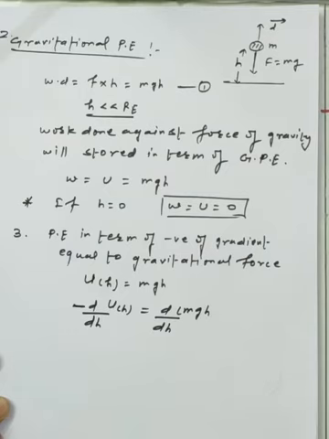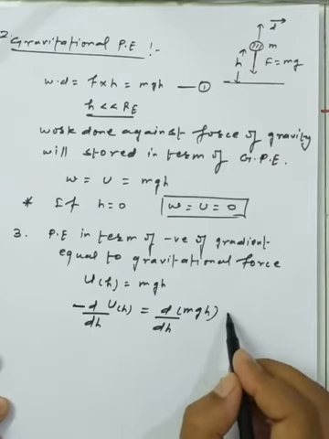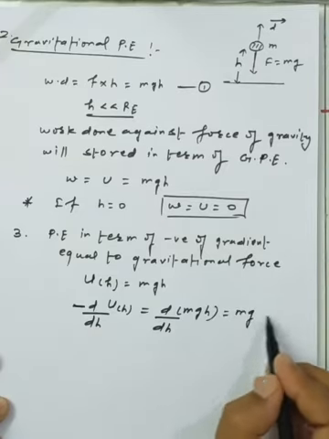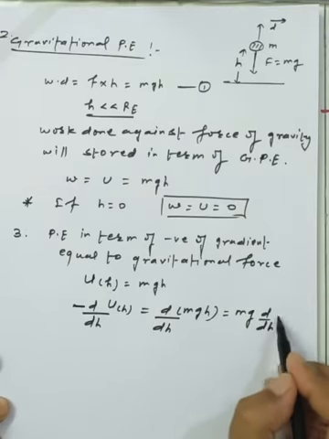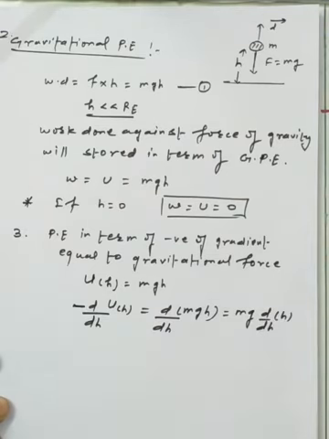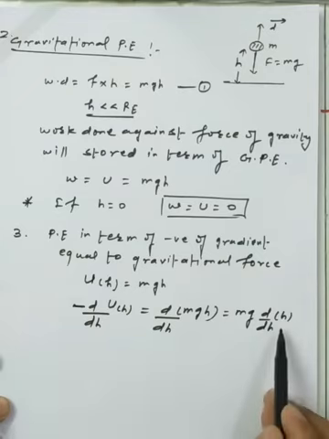Here we separate the mg and divide by dh of the height h. Whenever we divide dh of h, we get the value one.